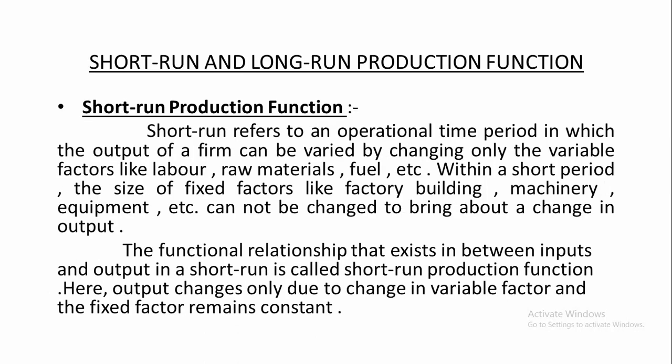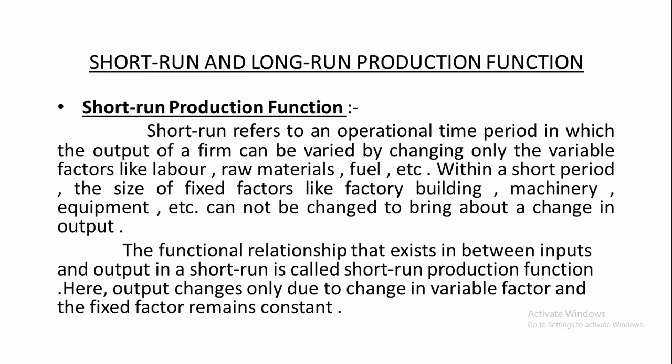Now we will discuss what is short run production function and what is long run production function. First, short run production function. Short run refers to an operational time period in which the output of a firm can be varied by changing only the variable factors like labor, raw materials, fuel, etc. Within a short period, we cannot change all the factors of production.